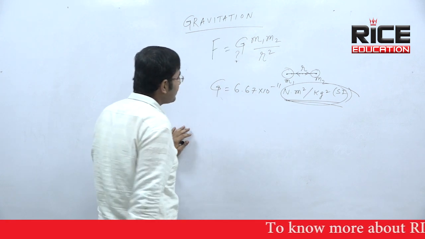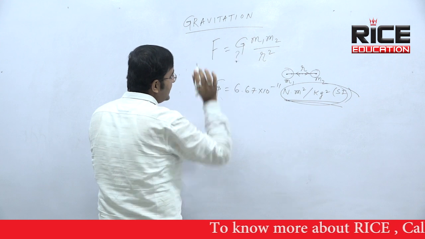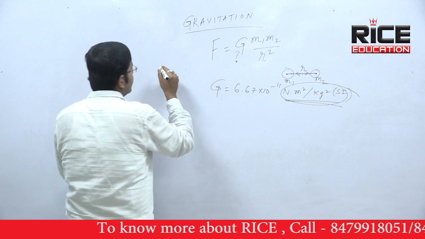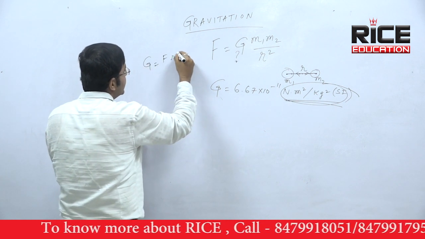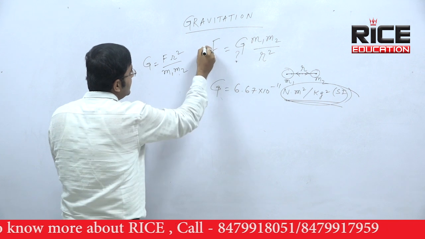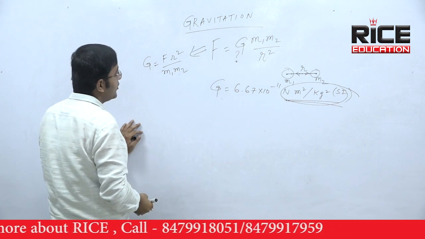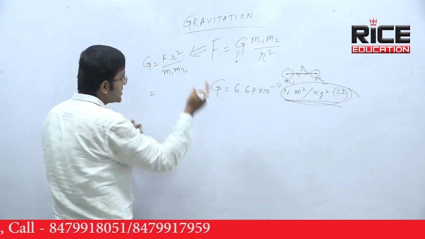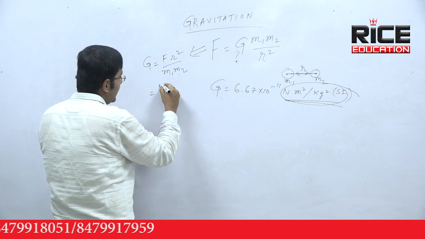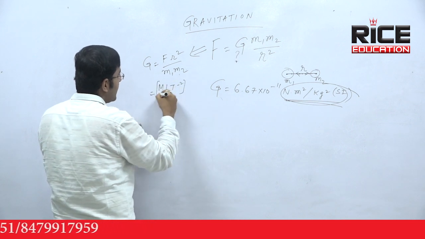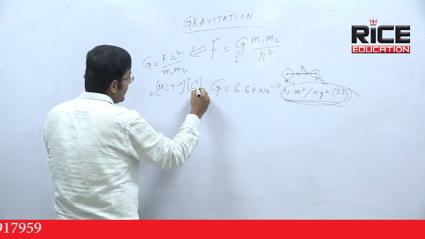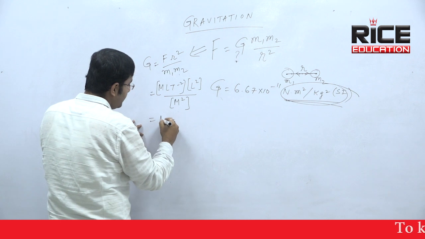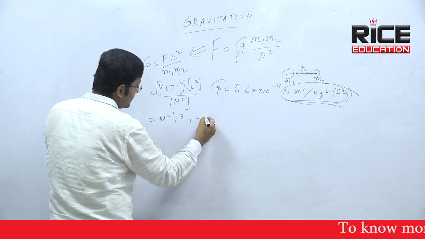Okay, let's move on. Now, capital G has a mathematical dimension. How to write the mathematical dimension of capital G? Here I can write G equal to F R square by M1 into M2, that we can write from this mathematical formula. So if I start writing the mathematical dimensions of F, R, M, it will be MLT minus 2 for force and L square for R square, and two masses are there, M square. So after cancellation it will become M inverse L3 T minus 2.